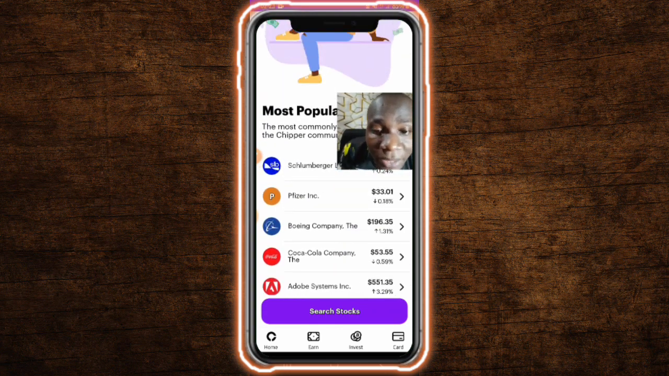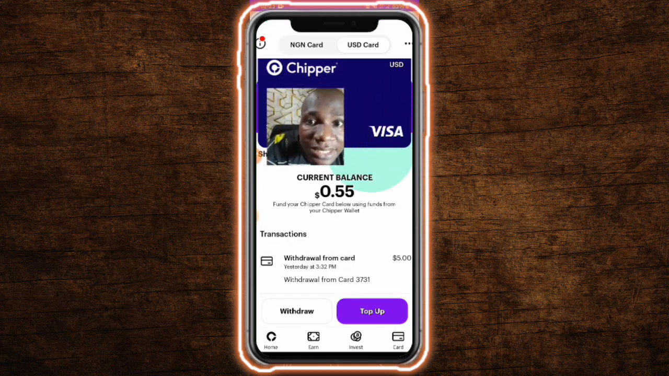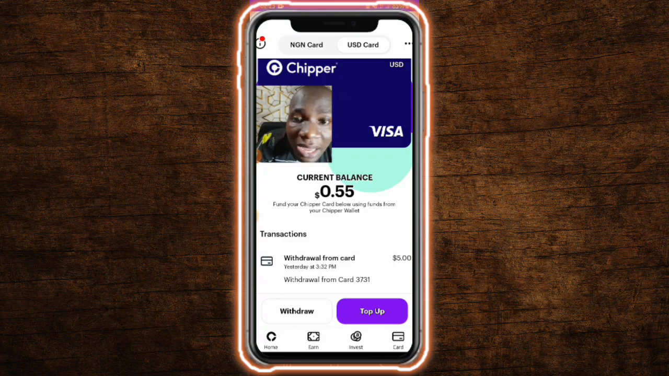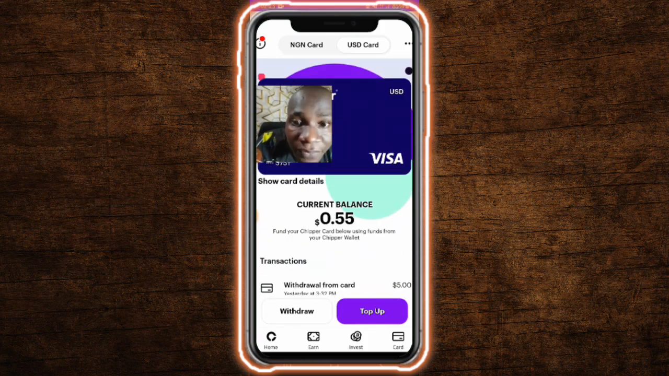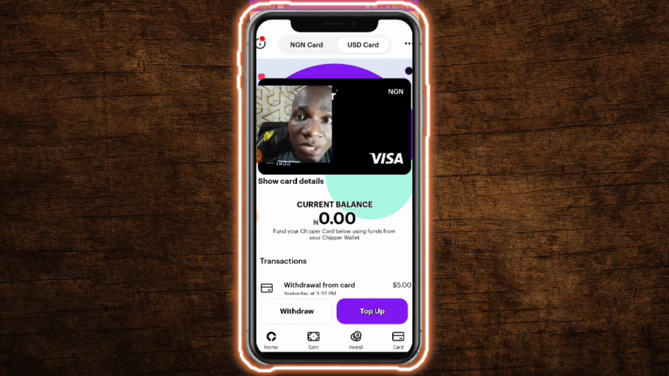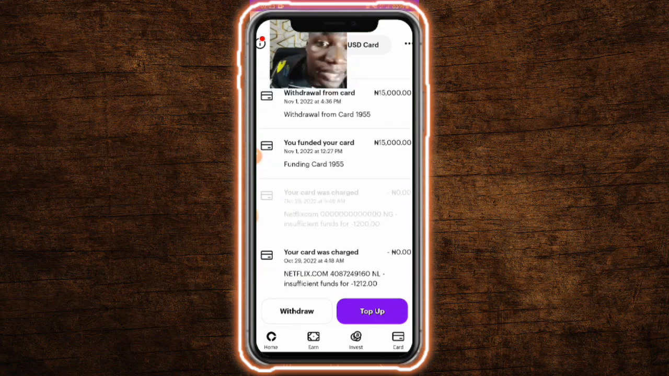So with this platform, you can also come here and buy stocks, and they also give you a dollar card like what you're seeing. This is my own dollar card. You can collect a dollar card from them, and I've been using this to do a lot of transactions. You can see them here, and I have 55 cents left here in my dollar card, and they also give you a Naira card. You can also collect a Naira card from them, and this is my Naira Visa card, so you can see them for yourself.